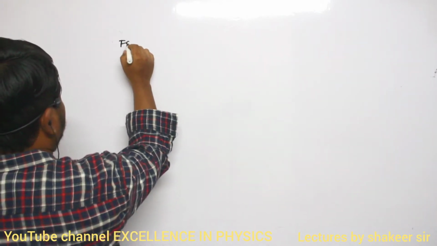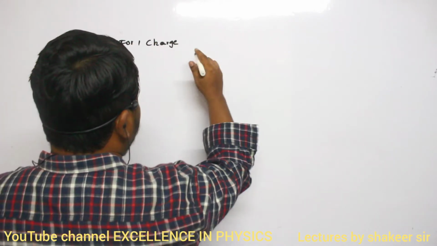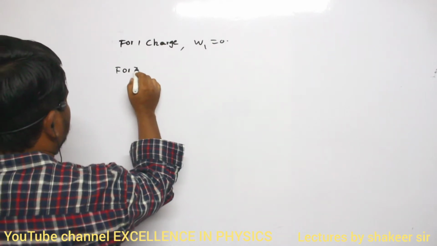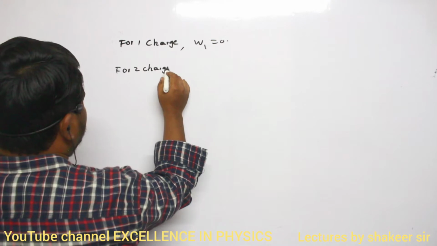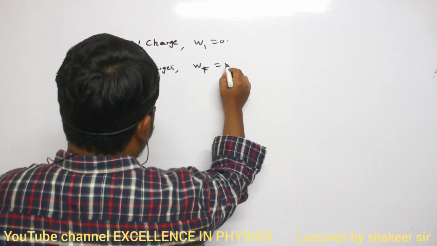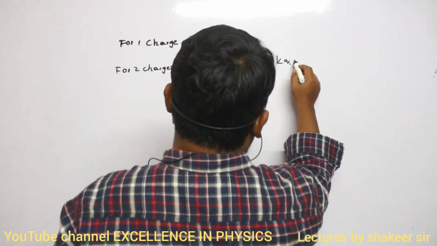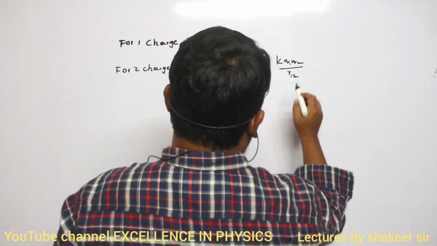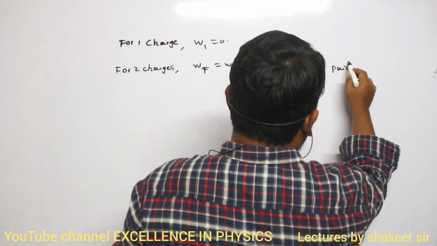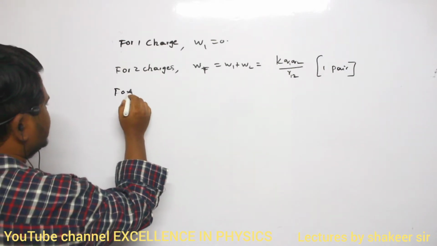So, for one charge, to bring from infinity up to one point, W1 is 0. Clear, ma? For two charges, to bring at a particular position, what is the work done? So, total work done is equal to W1 plus W2, which is equal to KQ1Q2 divided by R12. So, how many pairs are possible, ma? Here only one pair of work is done. That's all, no?